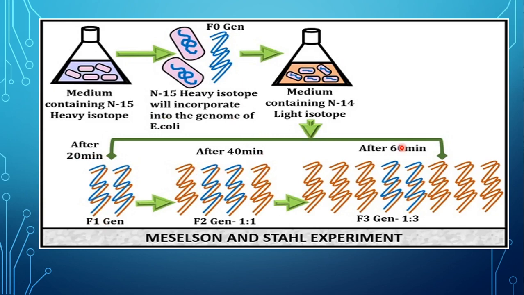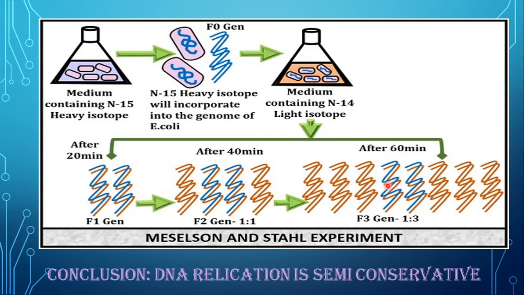And after 60 minutes, as I told you, third generation, what is happening? The number of hybrids is decreasing, but the number of N14 is increasing. Why? Because we are providing the source of N14. It is taking from the surrounding medium. Then if we continue, the number of the hybrid forms will go on decreasing, but it does not disappear completely. Conclusion: DNA replicates in a semi-conservative manner.